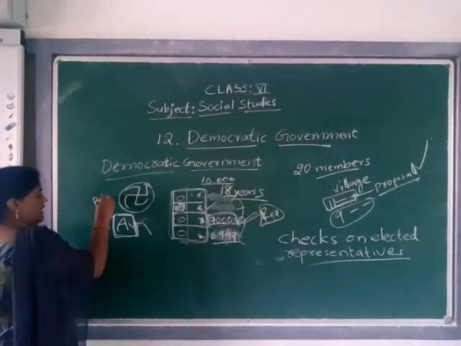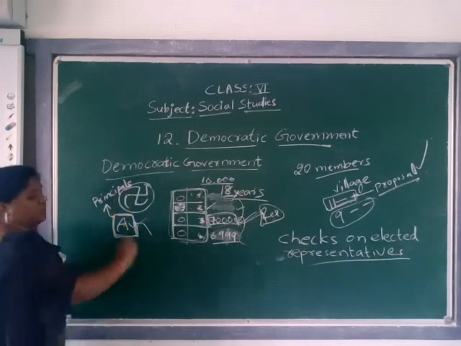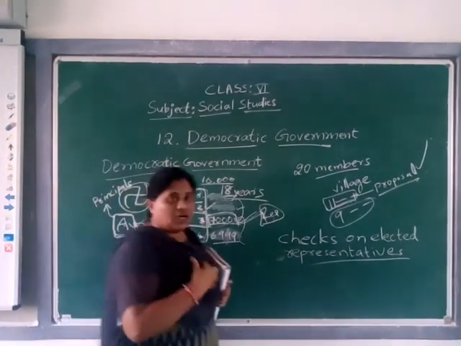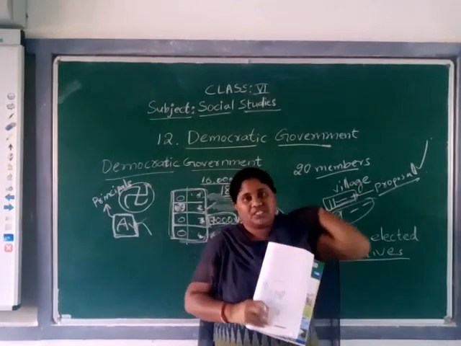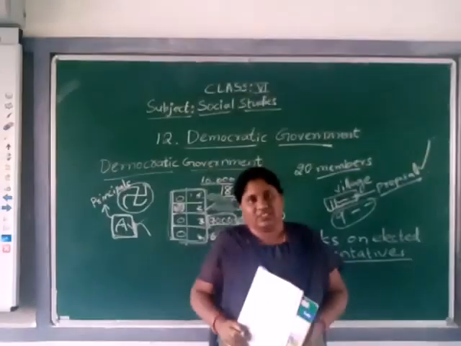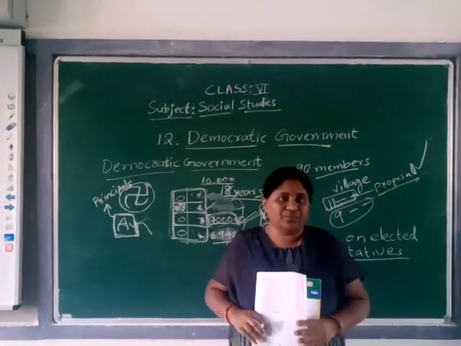They have to follow the principles of government. The national government has written in the constitution some policies and principles that the representatives have to follow.